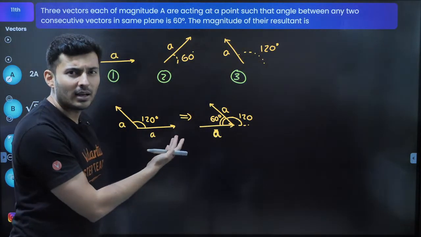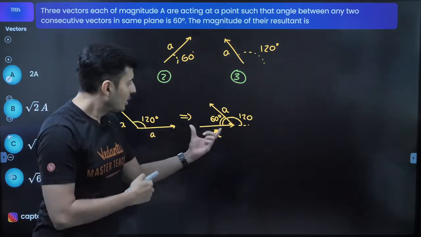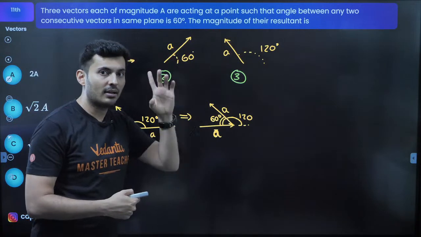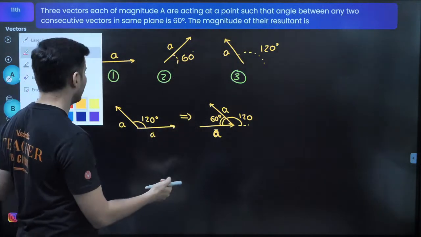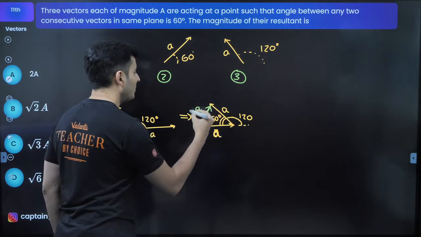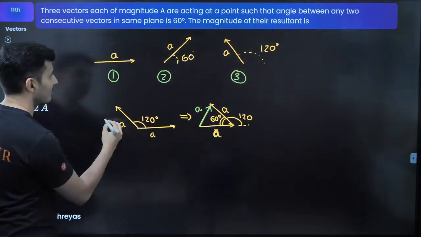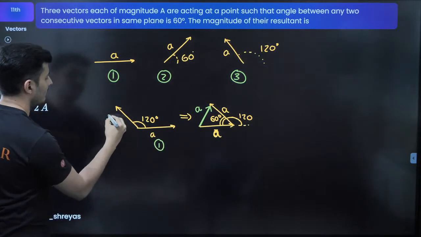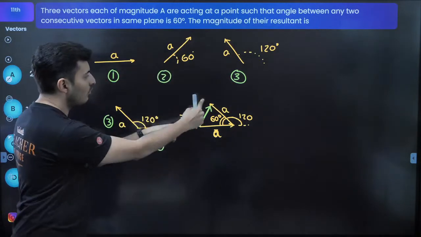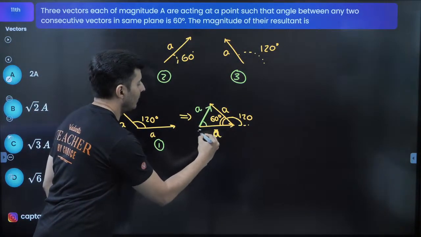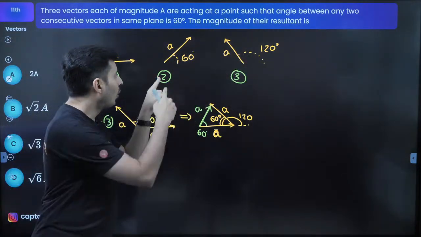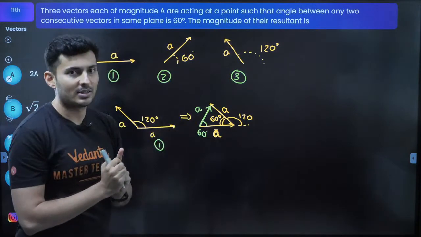Guys, isn't it going to be an equilateral triangle? Two sides are congruent, and one angle is 60 degrees. It has to be an equilateral triangle. So the resultant of them will also be A. So vector 1 and 3 can be combined together as one single vector, making an angle of 60 degrees, whose magnitude is A. So the job of 1 and 3 is done. Now only vector 2 is remaining. I have to add it with this vector.